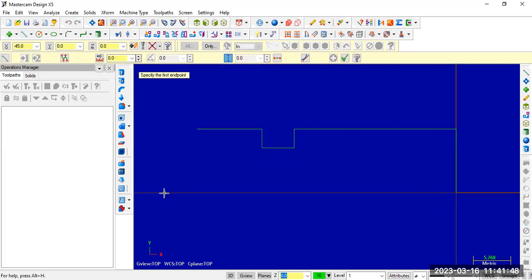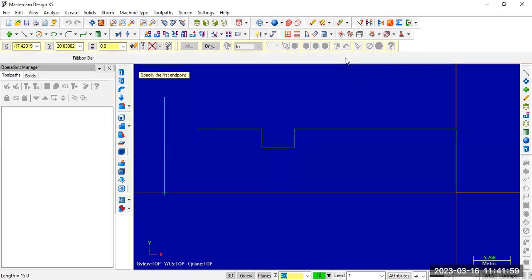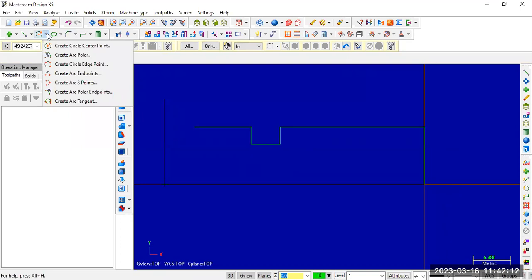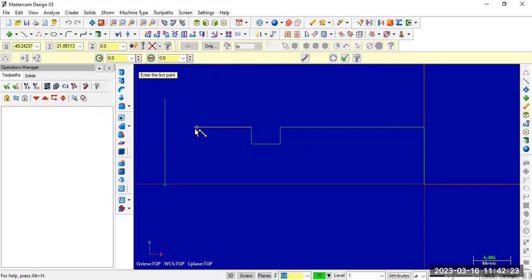A vertical line 15. We need to mark this right mark. Okay. So from this point to this point, I need to draw an arc. The arc has radius 5. We know only 2 points, so select the proper option: create arc endpoints. We know only endpoints. One endpoint is this one, another endpoint is this one.